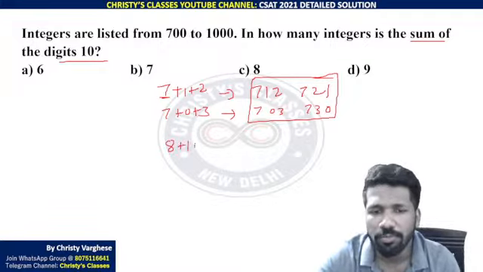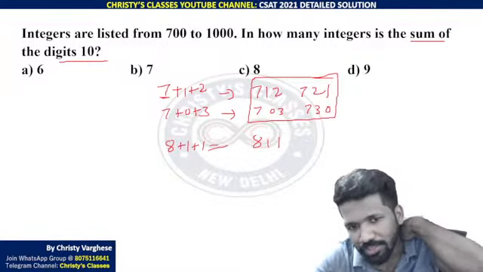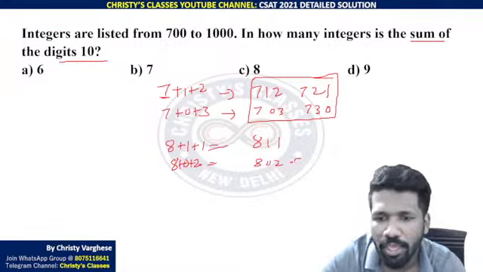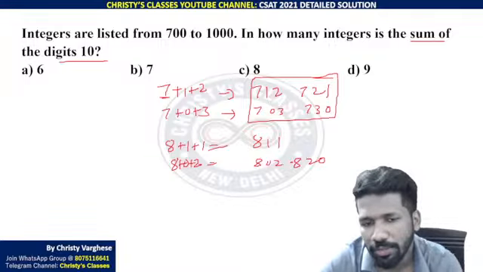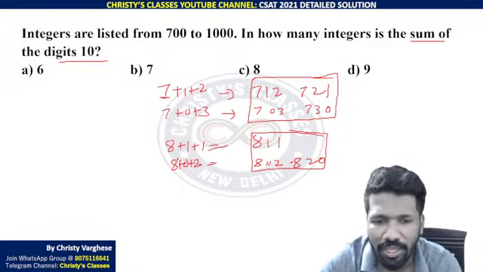811 is possible. For 811, there is no other rearrangement. 811 only is a rearrangement. 802, 8 plus 0 plus 2 is also 10. That is 802 or 820. Both are okay. Are you understanding? These are the possibilities in the 800 range.